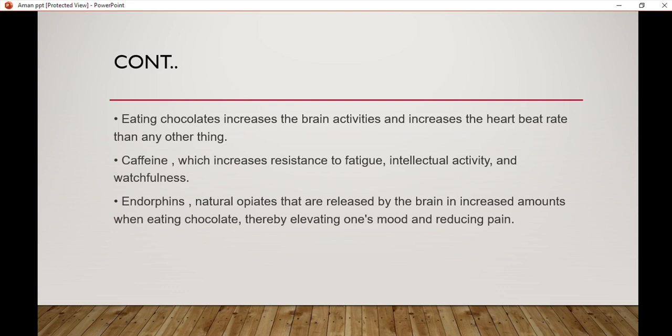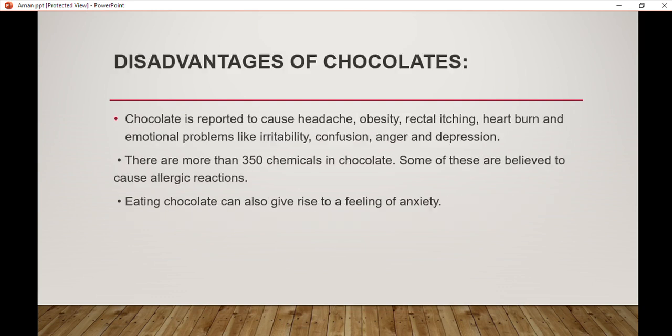Next is eating chocolate increases the brain activities and increases the heartbeat rate more than any other thing. Next one is caffeine, which increases resistance to fatigue, intellectual activity, and watchfulness. Endorphins, natural opiates that are released by the brain in increased amounts when eating chocolate, thereby elevating one's mood, reducing pain. The last one is disadvantages of chocolates.